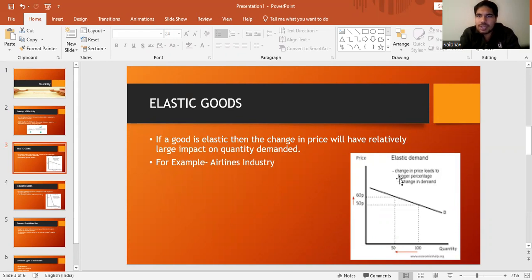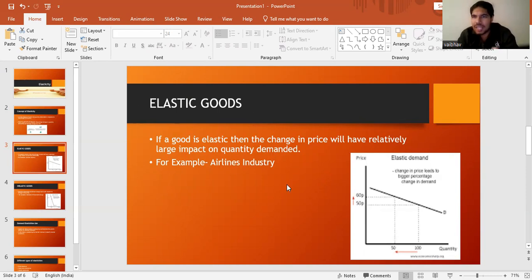On the y-axis it is price and on the x-axis it is quantity demanded. If we increase the price from 50p to 60p, you can see that the quantity demanded drops drastically, from 100 to 50. That means if there is a sudden huge shift in the quantity, that good is an elastic good.